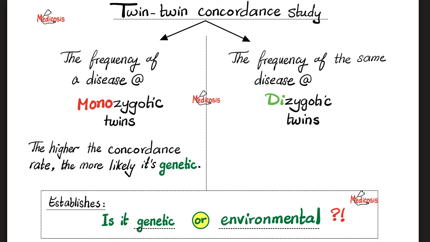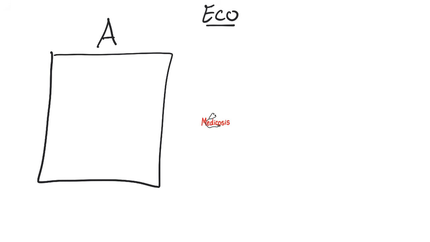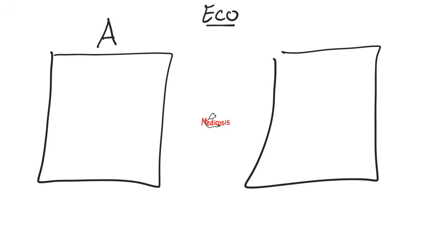Another type of studies is ecological studies. For example, let's look at the first city. This is city A, and the second city, this is city B. City A has more air pollution compared to city B, which has less pollution.